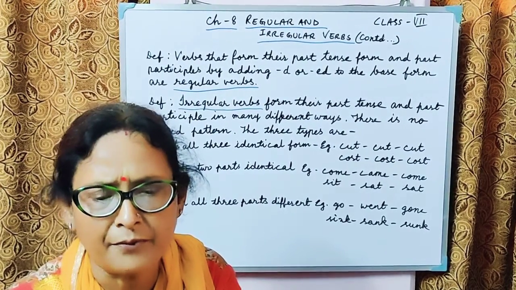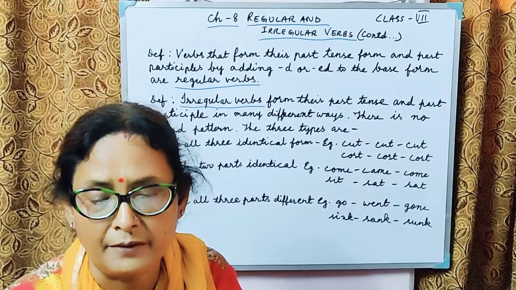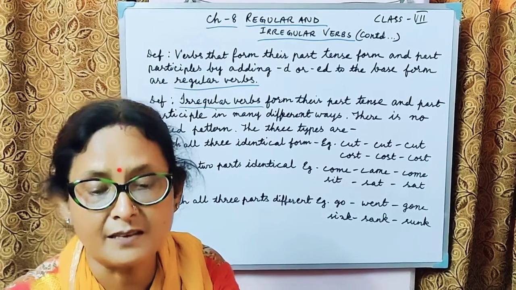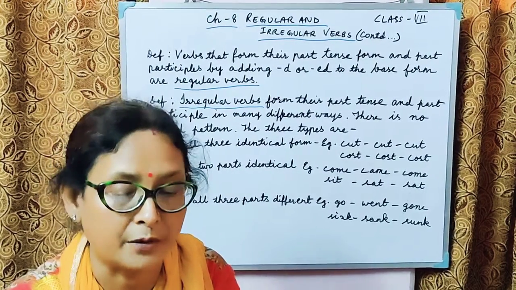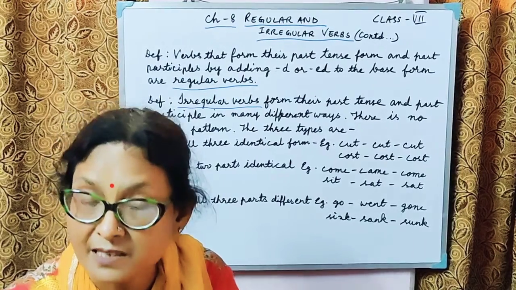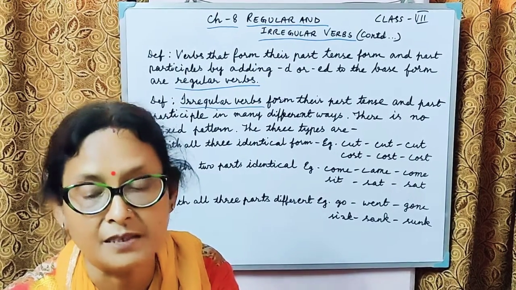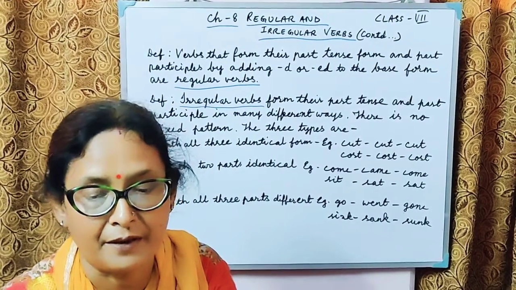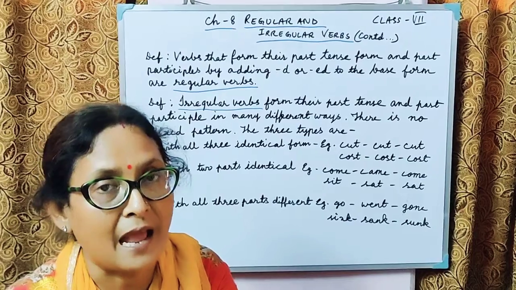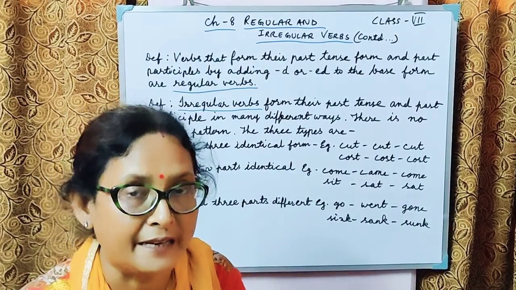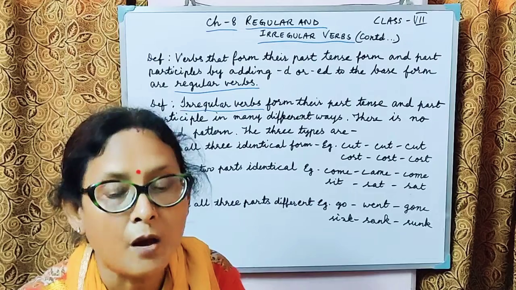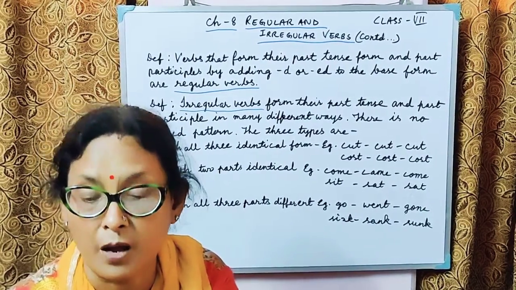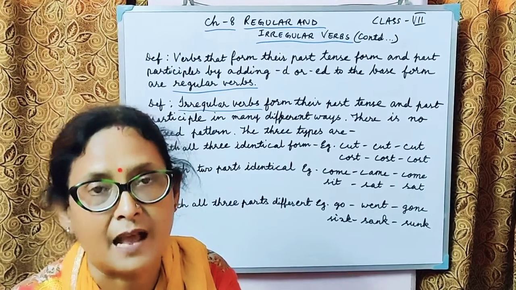Like I'll tell you for example, when we say "I work in Bengaluru," this is the present tense. In the past tense, "I worked in Chennai 2 years ago," and in the past participle, we say "I have worked in Bengaluru for the past 2 years." So what change has been there? In the past form and the past participle, we have just added ED to the base form of the word work.